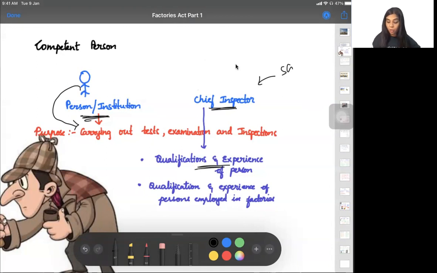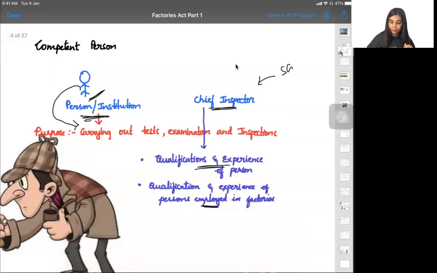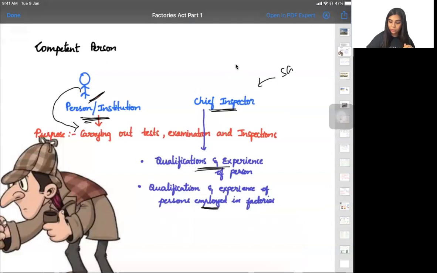He will also check which type of people are employed in the factory where the person is going. Based on this, he appoints a person or institution to carry out the test in the factory. This person is called the competent person. Is that clear? Yes, ma'am. Yeah. Next, moving ahead, we'll be talking about.